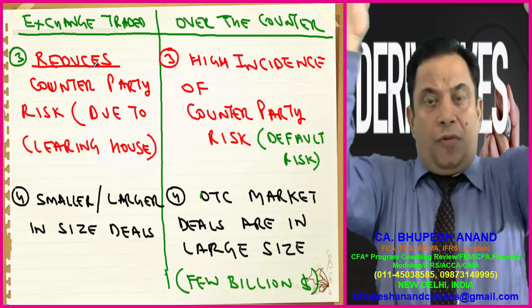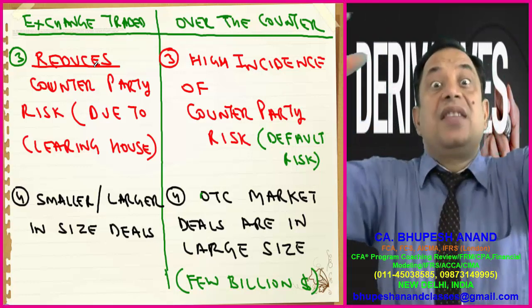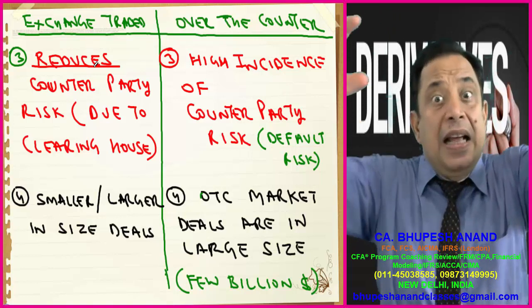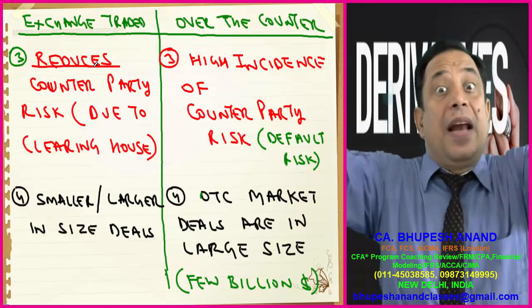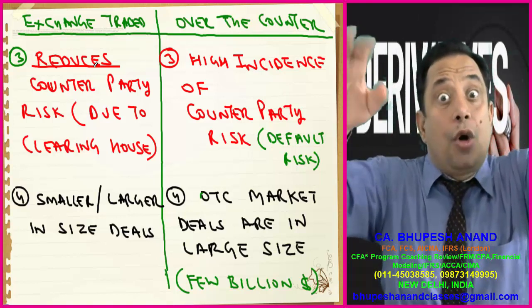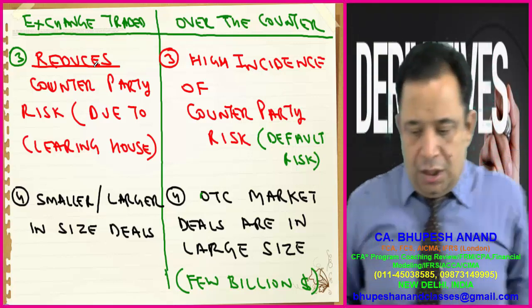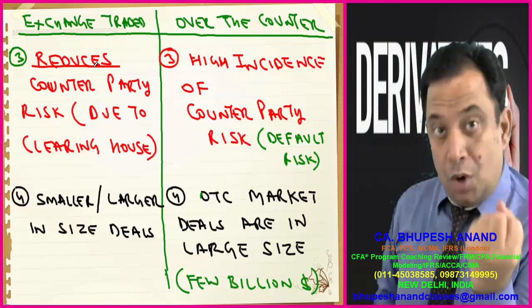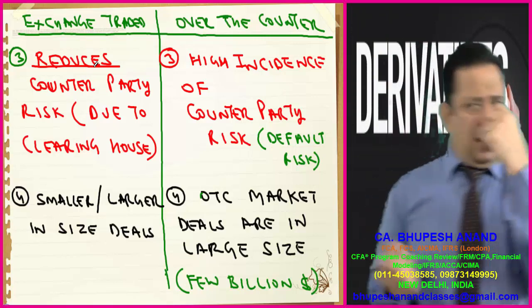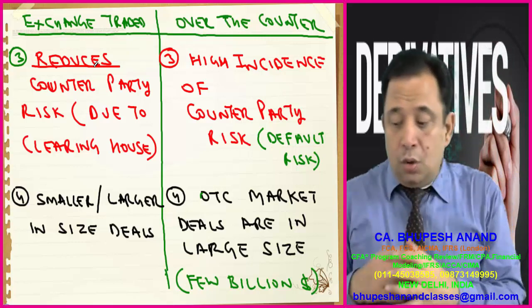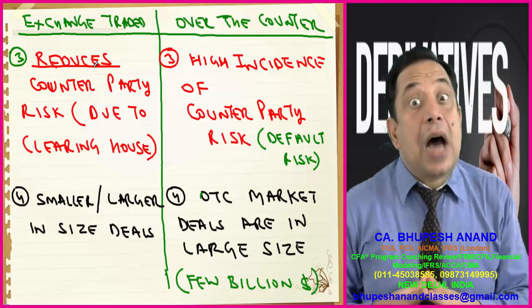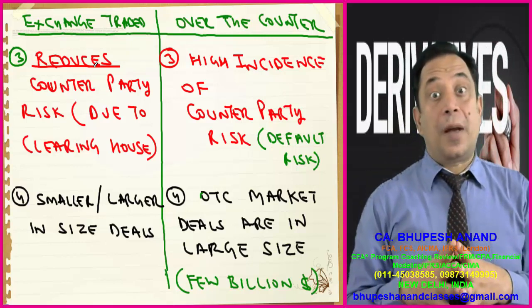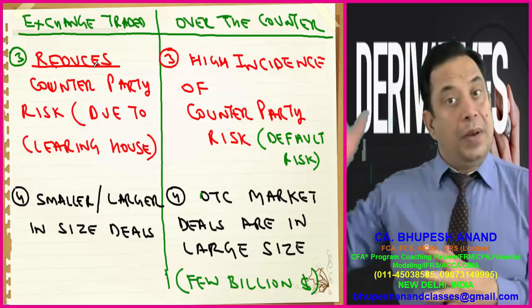That was the main reason of the 2008 financial crisis, and due to that, the USA government decided to bail out AIG, and I will be showing you Enron also today. The two case studies. Smaller or larger in size of deals: exchange traded transactions are smaller, and can be larger, but mostly they are smaller. But OTC markets are in large size, and you will be surprised to know that it goes to billions and trillions.